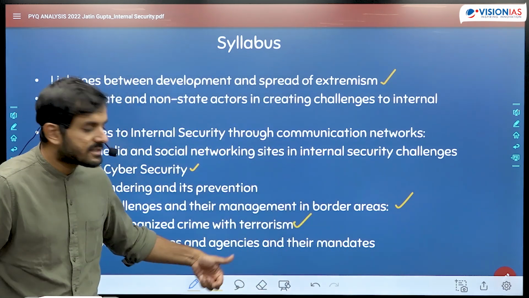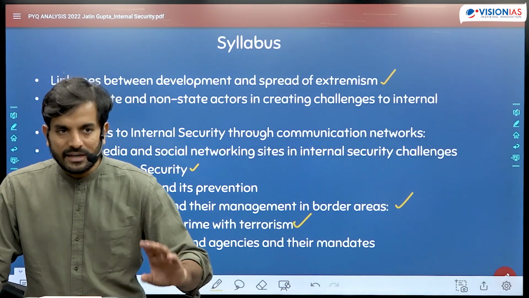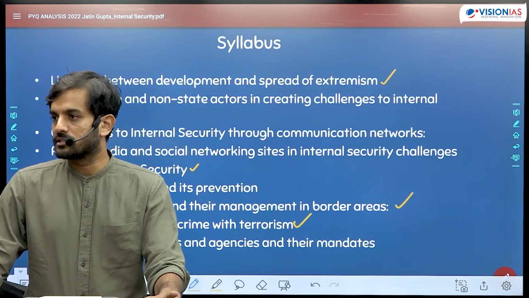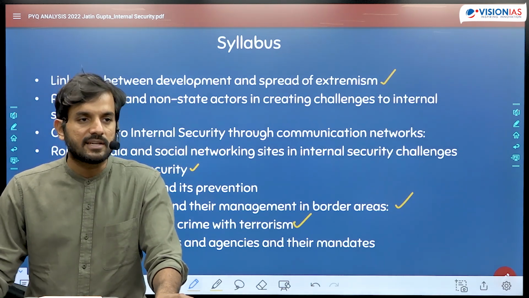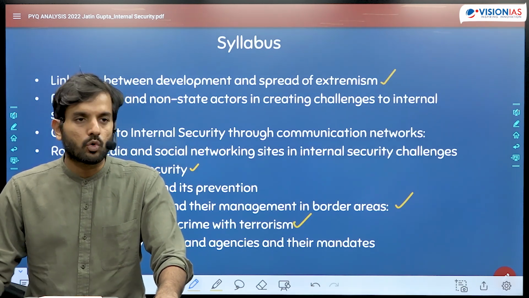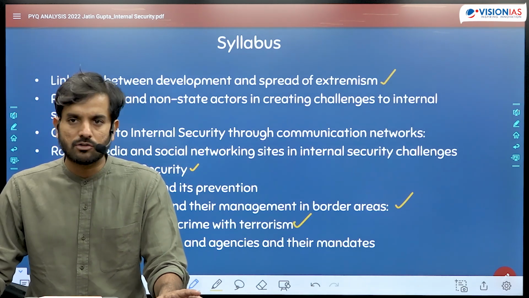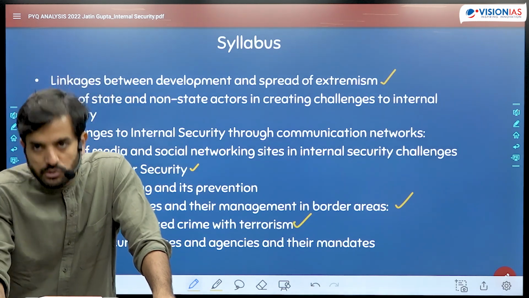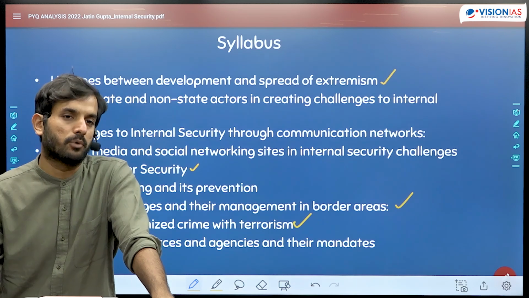So, security agencies and their mandate: you don't need to necessarily study what exactly is the basis for the formation of BSF and CRPF and the CISF and the ITBP, etc. You don't need to go into the detailed history of these organizations. But more importantly, you should know the issues associated with the functioning of the Central Armed Police Forces.